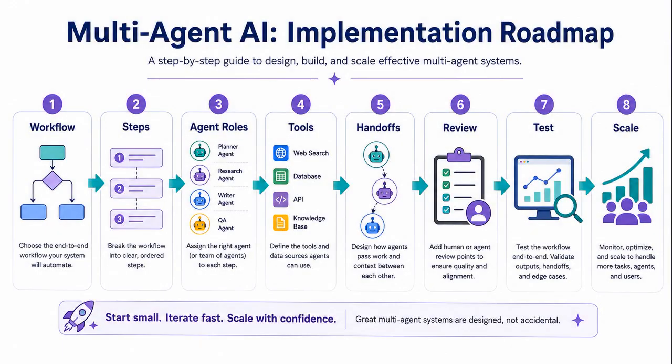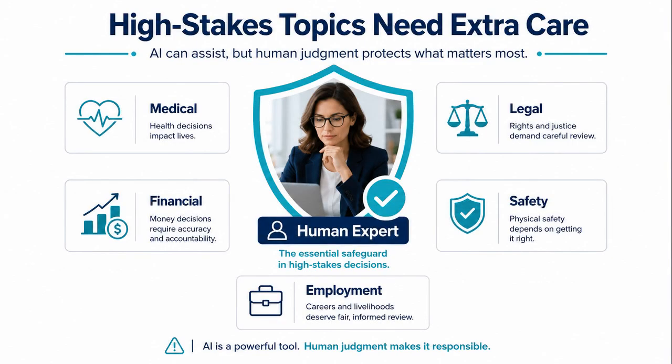This sets up the next important point, research example. A researcher asks AI for academic references. The model may generate real-looking papers. Some may be real. Some may be fake. Some may be real but irrelevant. The researcher must open the original papers. A citation is useful only if it exists and supports the claim.